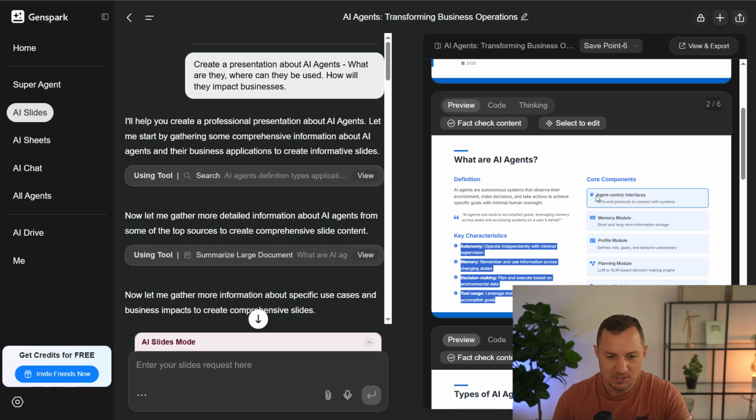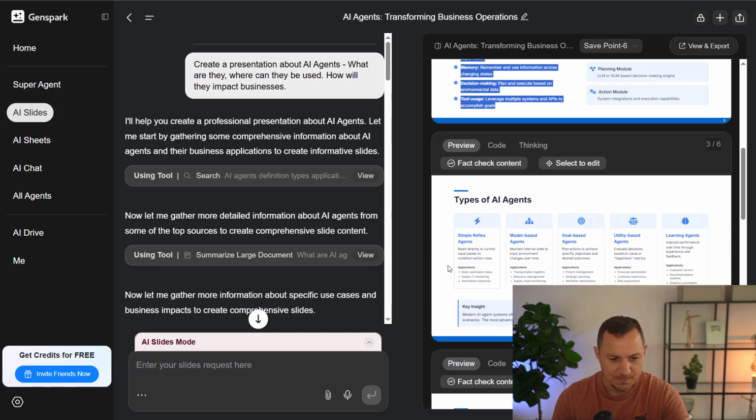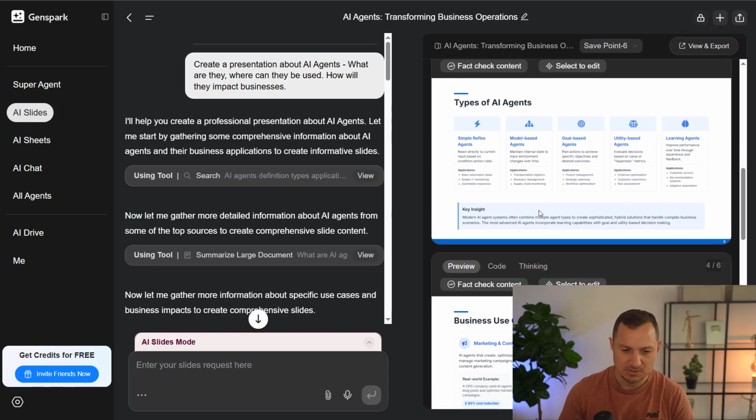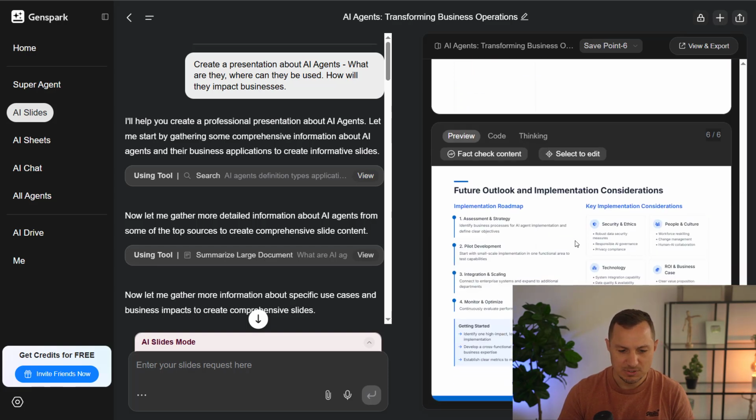The core components are agent-centric interfaces, memory modules, profile module, planning module, and action module. All right, so pretty good stuff. Then types of AI agents, and they are simple reflex agents, model-based agents, goal-based agents, utility-based agents, and learning agents. Okay, so we could obviously go deeper into this, and you can see it's 6 slides.